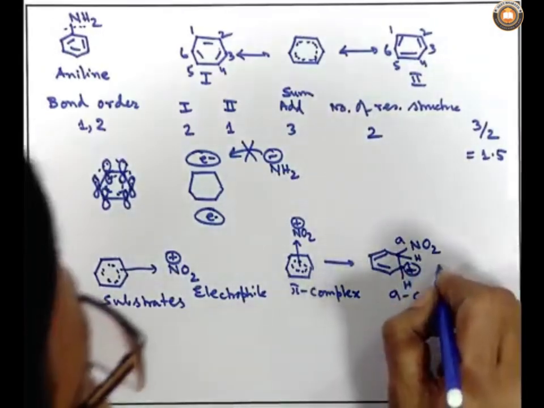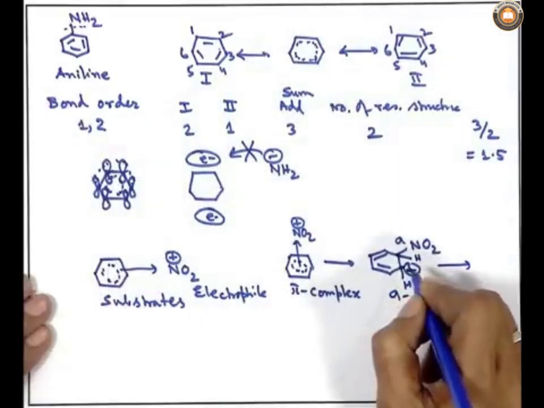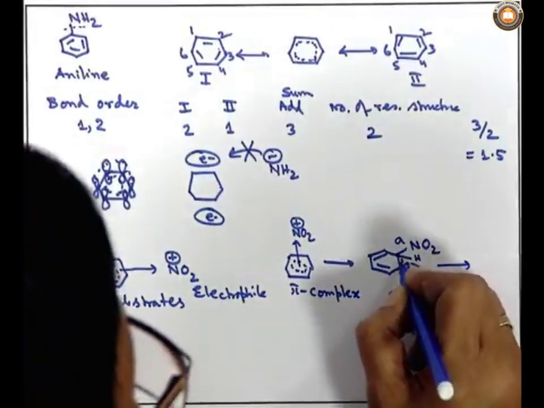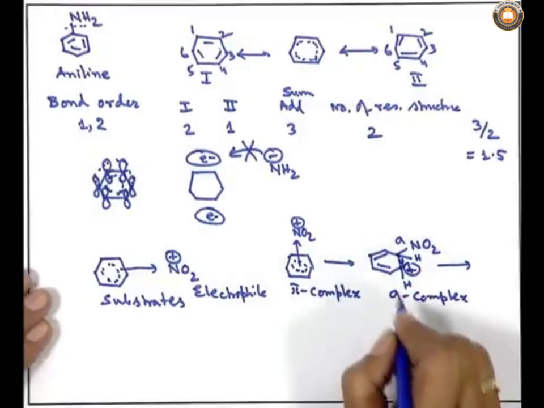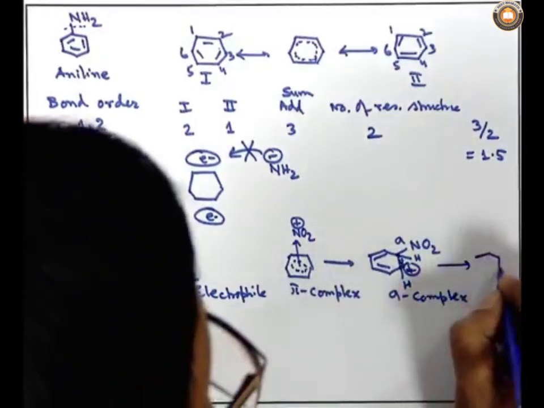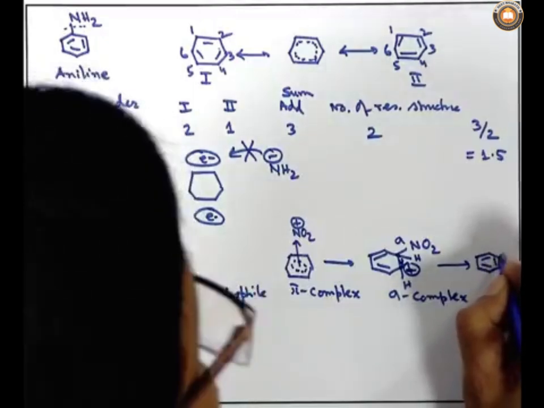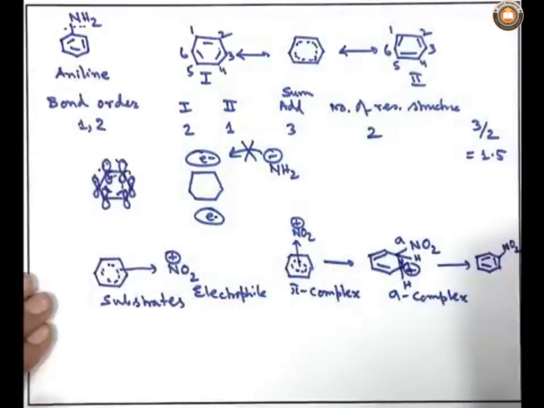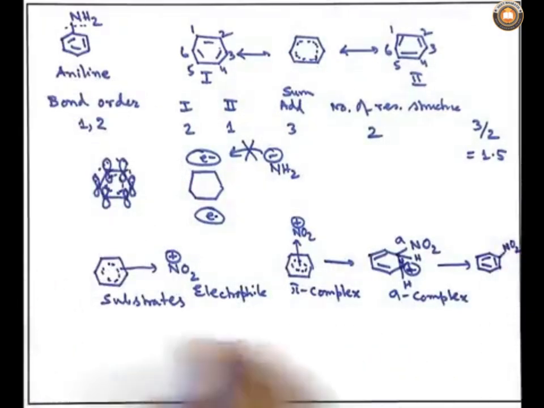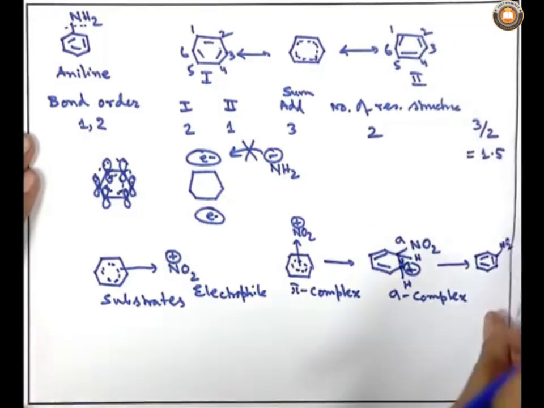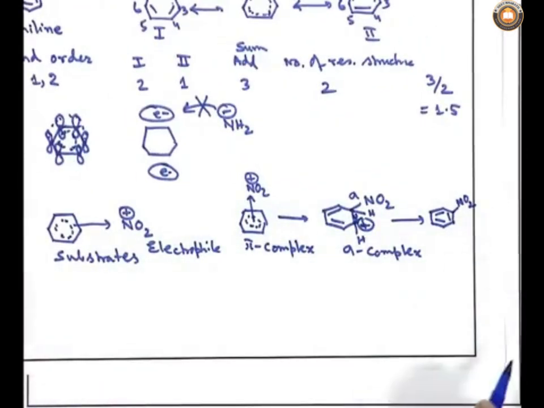Then what happens? The hydrogen atom is being donated to make the aromaticity regained. So, the benzene ring is now gaining its aromaticity and the nitro group is directly attached. So, what we see from this figure is that if I treat benzene with NO2 plus, I will get a pi complex where the benzene ring is the donor, NO2 plus is the acceptor.